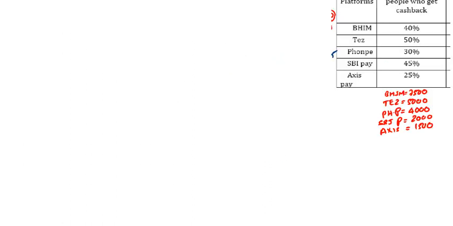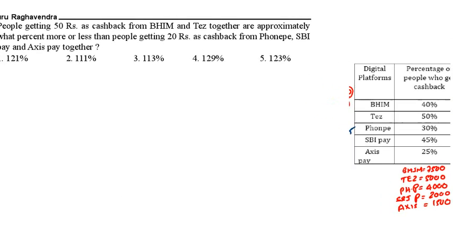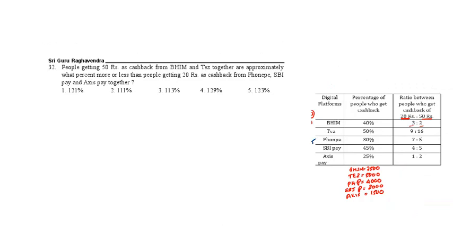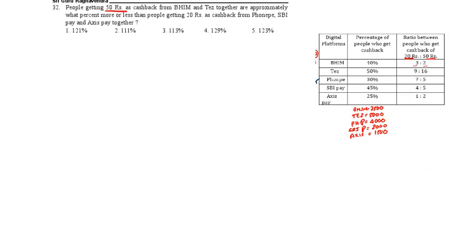Now see this. People getting 50 as cashback from Beam and Tej. Beam is 7500, cashback 40%, that means 2 by 5. In this 50 rupees, that is 2 by 5.